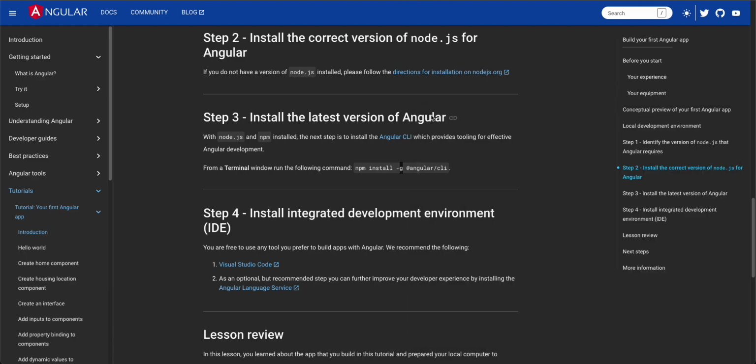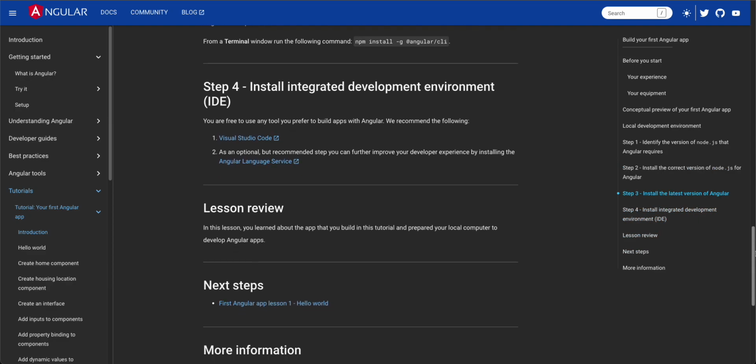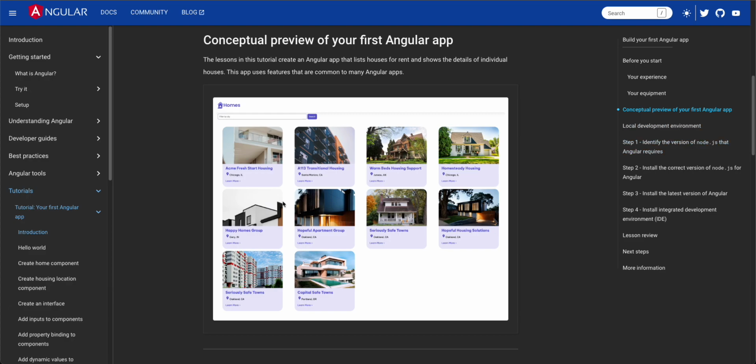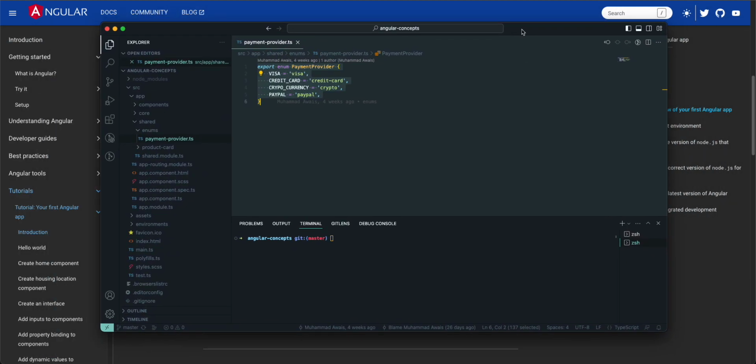Perfect. Since my machine has Angular installed, I will show you the application. Let me share my code base as well.